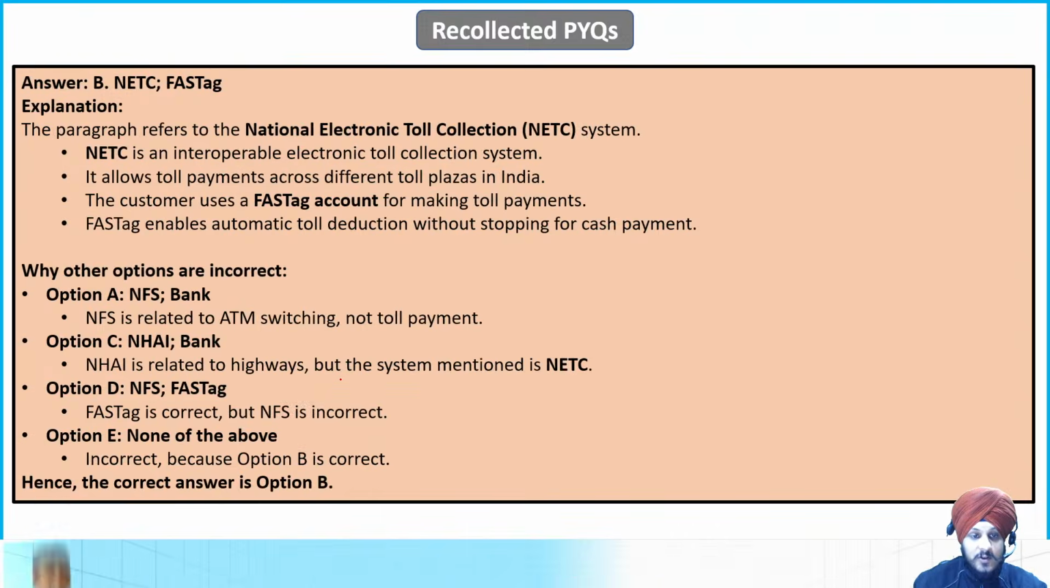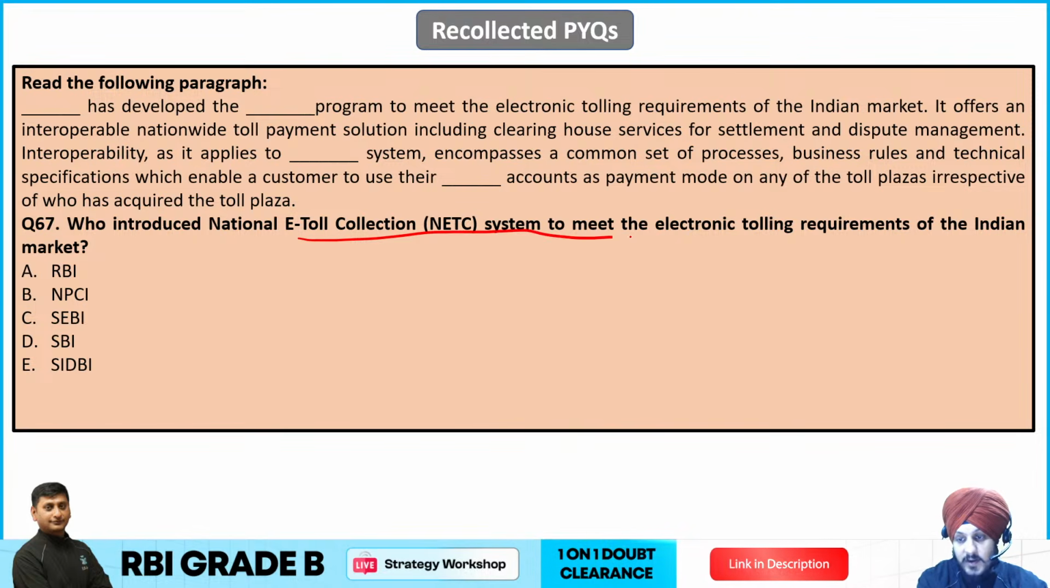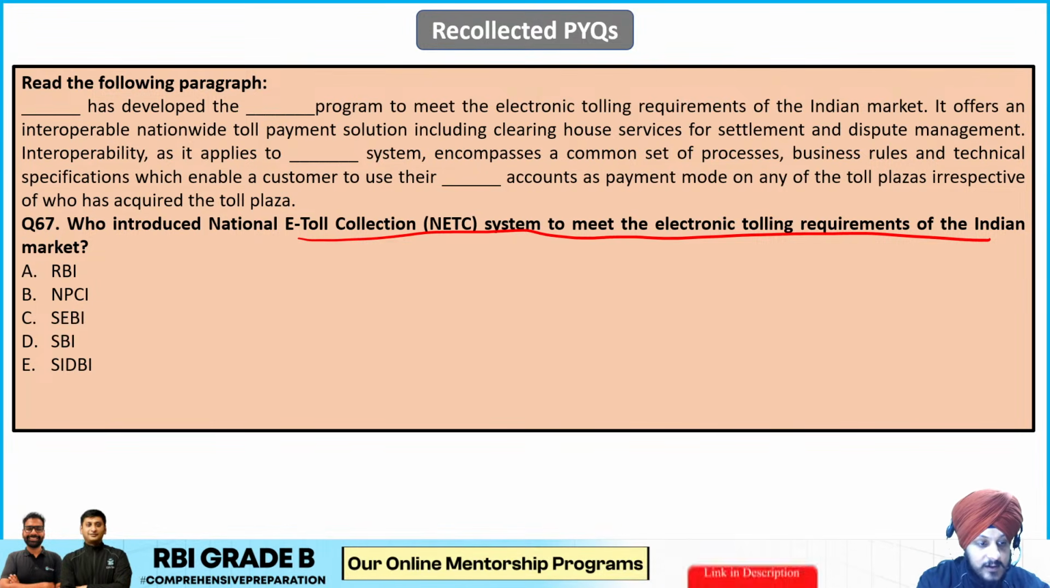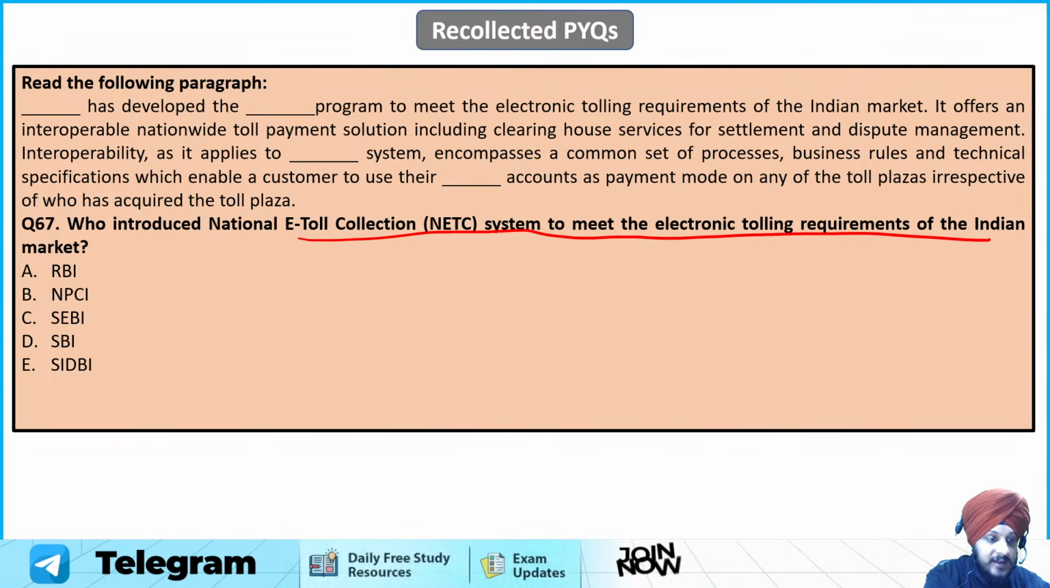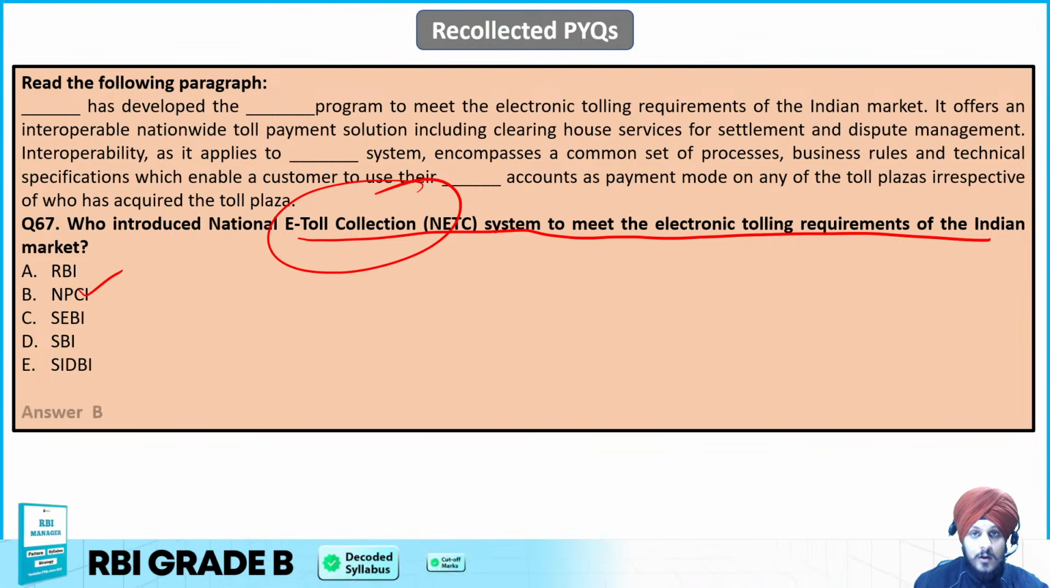Now another question from this paragraph, which is asking who introduced the NETC system to meet the electronic tolling requirements of the Indian market. Is it RBI, NPCI, SEBI, SBI, or SIDBI? The correct answer is going to be NPCI. It is a product of NPCI only. So B is going to be the correct answer to this question.